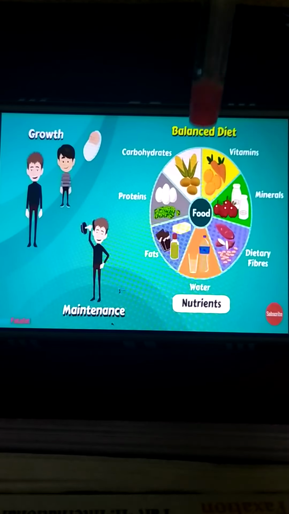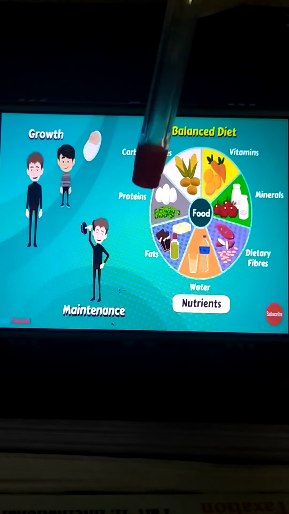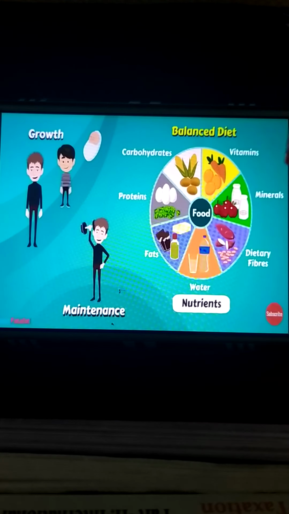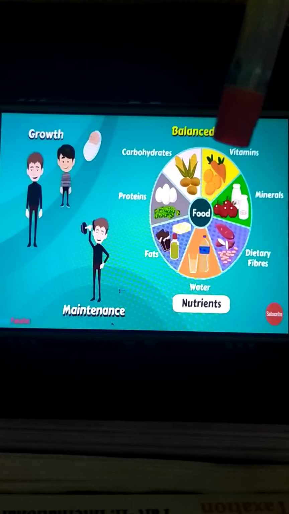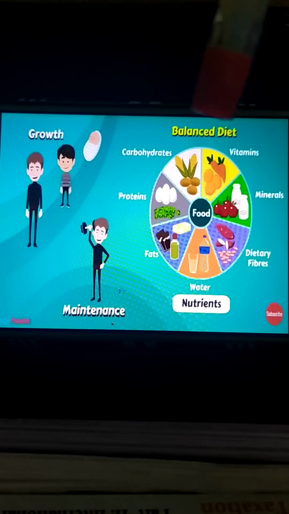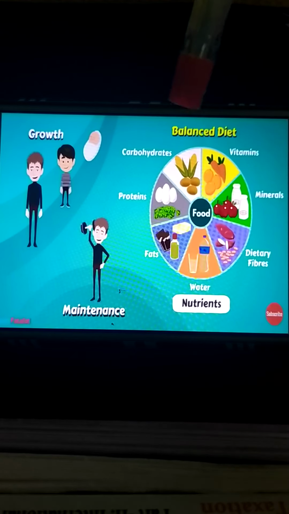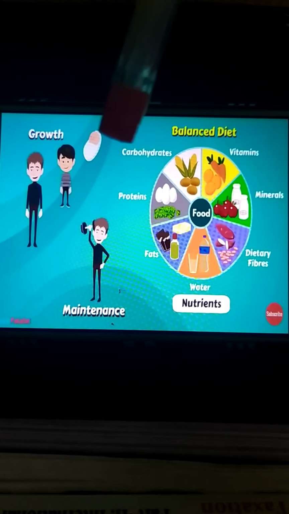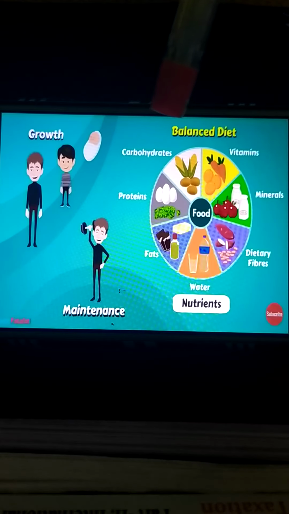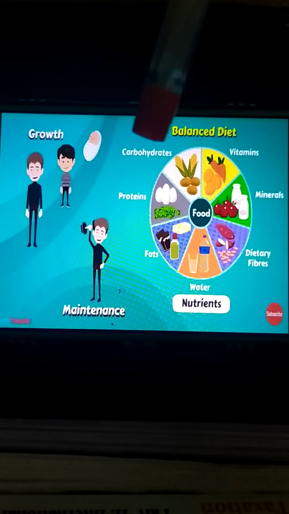See, you can see here, every nutrient has been divided in equal part. So what does it indicate? That our body needs the right quantity of all the nutrients. It should not be too much, and not too little of the other. Understood? It should not be too much also and not too little also.